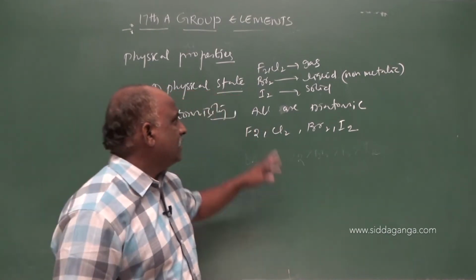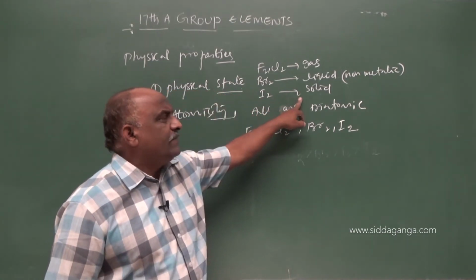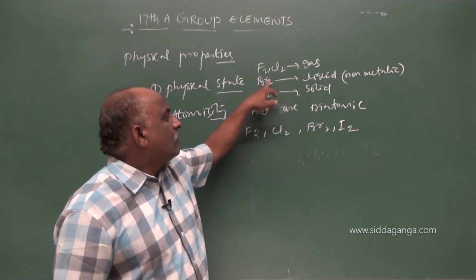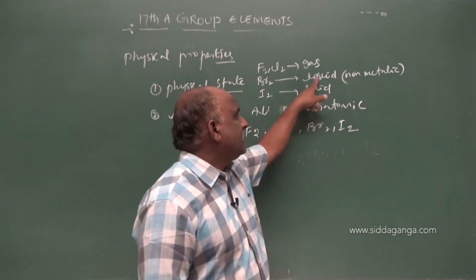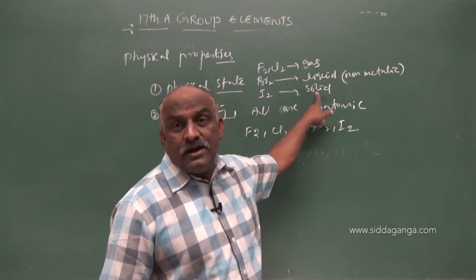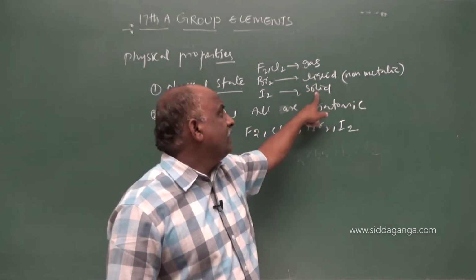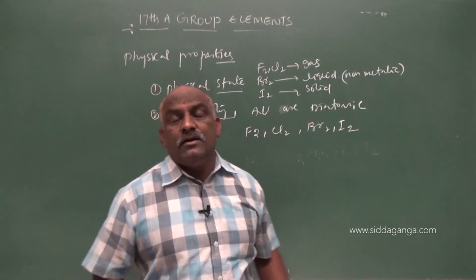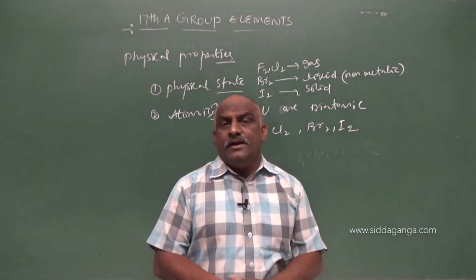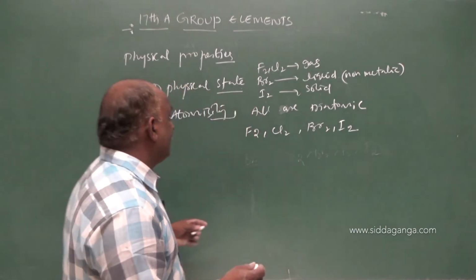Due to that reason, iodine is available in the form of solid, that is a violet color solid. Bromine is available in the form of liquid, that is a red color liquid. Fluorine, chlorine, bromine, iodine, all are non-metals, and these elements